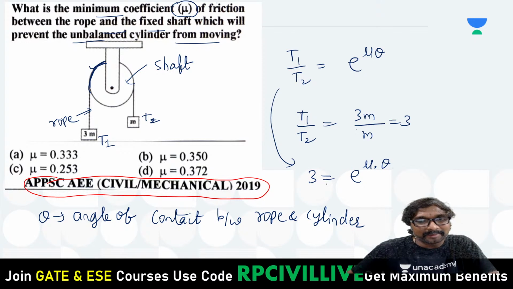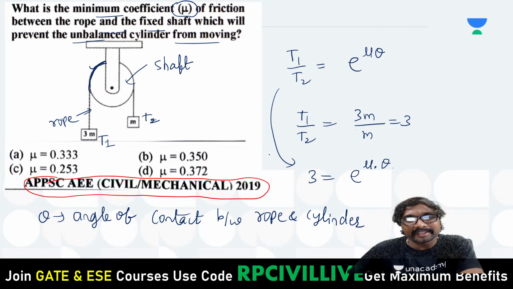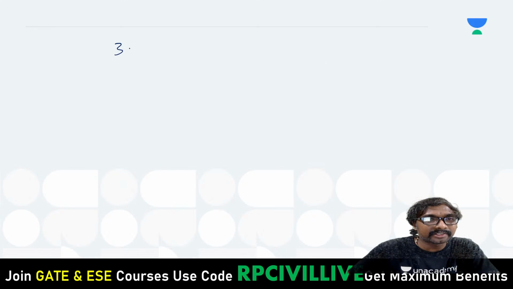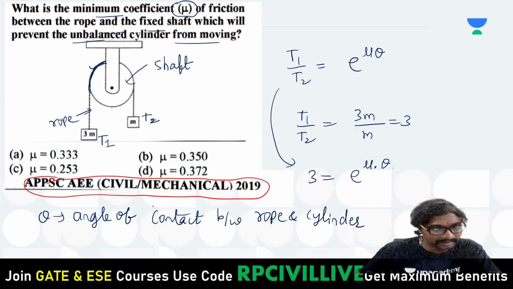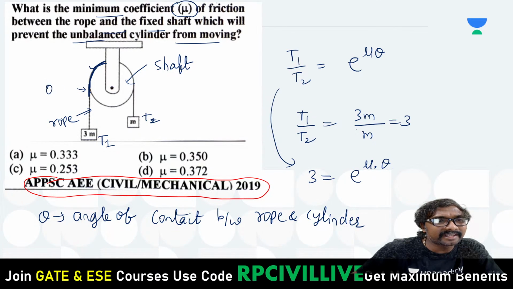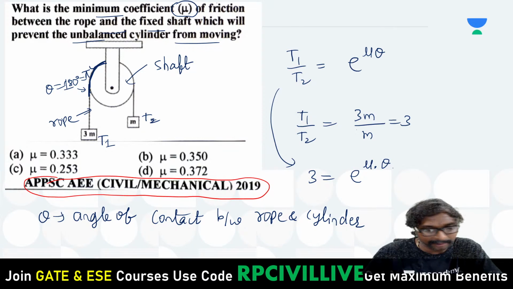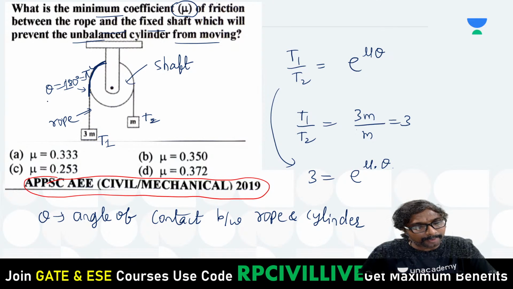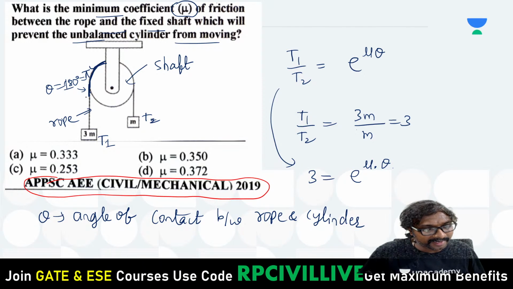So here, from this, can't you calculate this mu value? Yes, we can calculate this mu value: 3 equals e power mu times theta. What is that angle here, if you just observe? So what is this angle between the contact area? Can we say this theta is equal to 180 degrees, or pi radians? All of you, this is your pi radians, right?